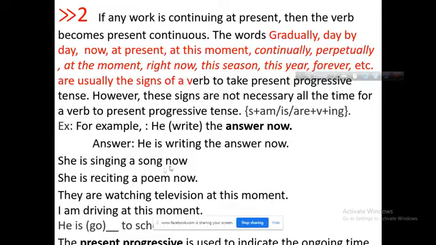In the same way, he is reciting a poem now. They are watching television at this moment. Here at this moment is the indicator. I am driving at this moment. He is going to school at this moment. So, if you get the indicator, you have to make it present continuous tense.